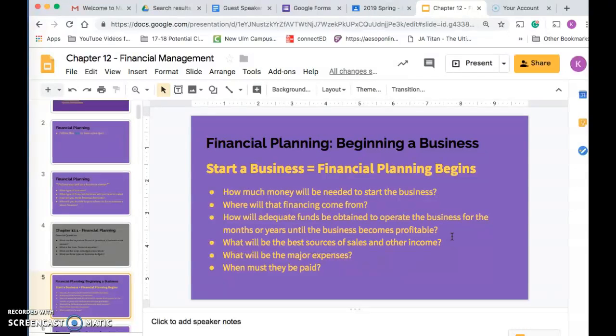How will adequate funds be obtained to operate the business for the months or years until the business becomes profitable? Are you going to be able to break even? Are you going to be able to make enough money within those first few months for you not to lose all your money and have to go bankrupt?